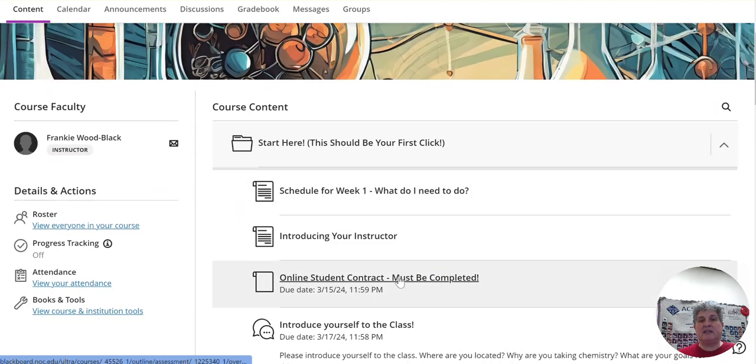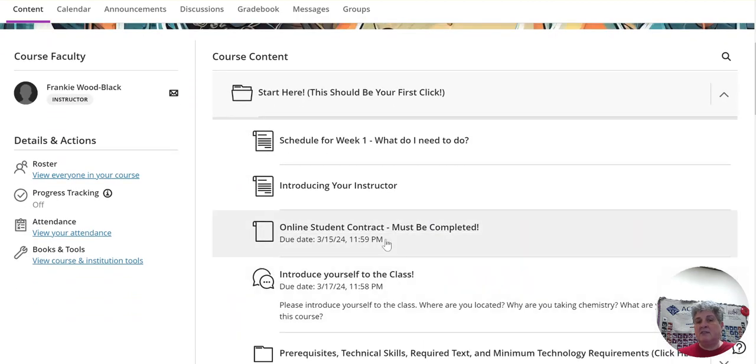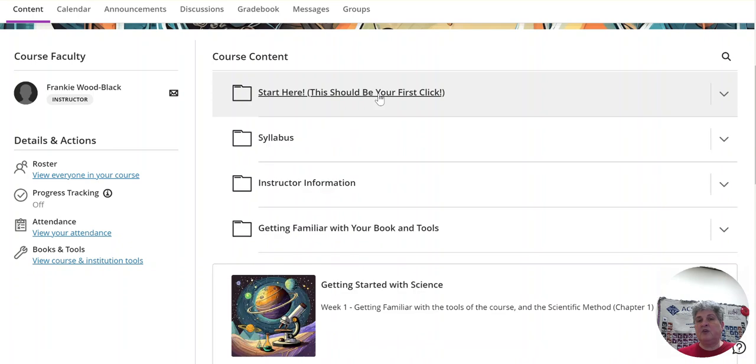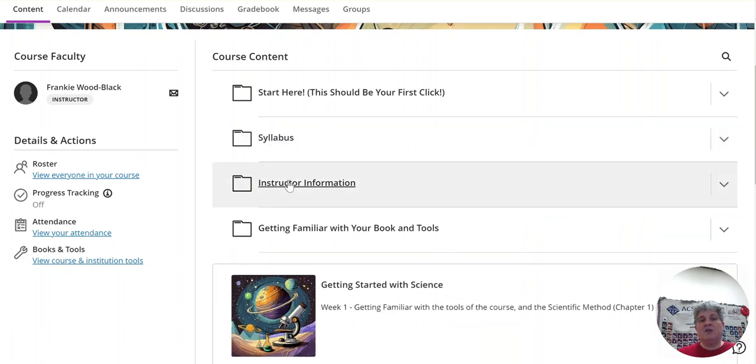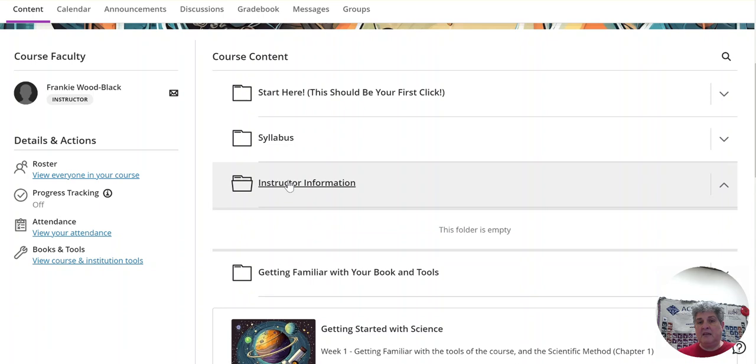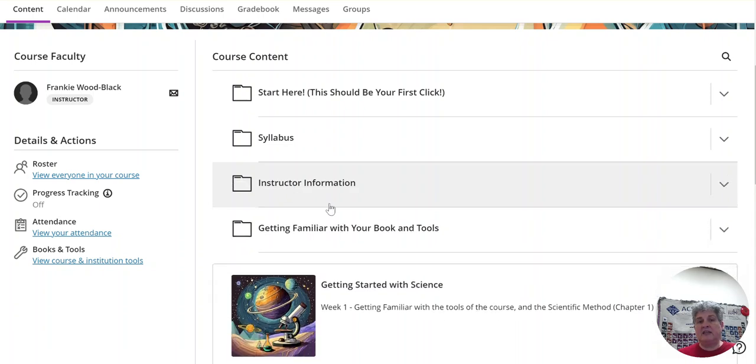Once you've completed the online student contract, introduced yourself to the class, and reviewed the schedule for week 1, you can close that folder, and you can find the syllabus, which is already posted. It's right there. You can find information about how to contact me, and I will put that information in there.